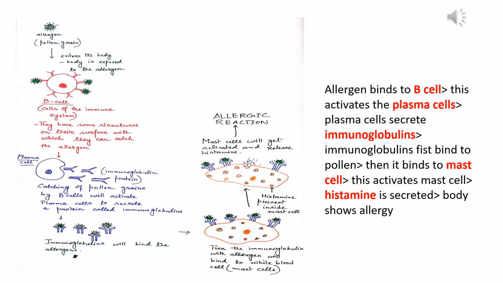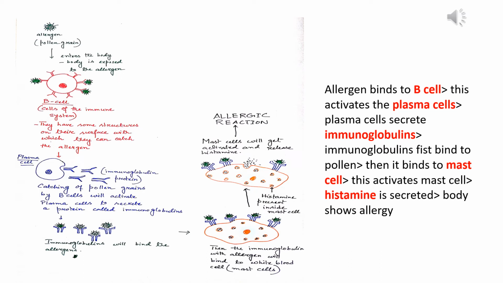Now we will see how allergens, when entering the body, cause the hypersensitivity or excessive reaction of the immune system. This is the pathway by which allergens improperly activate the immune system. We will follow the course of the picture. First we have an allergen, which is the pollen grain. It enters the body through the nose or mouth by inhalation. Now the body has been exposed to the allergen.